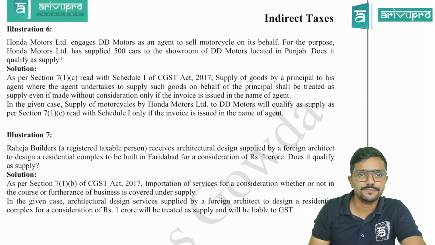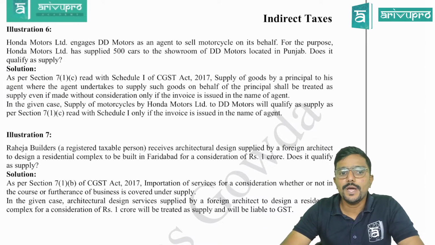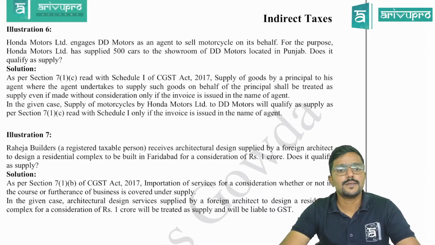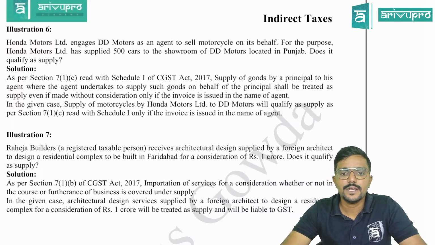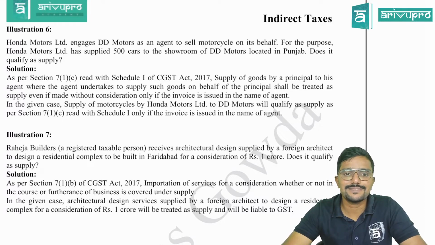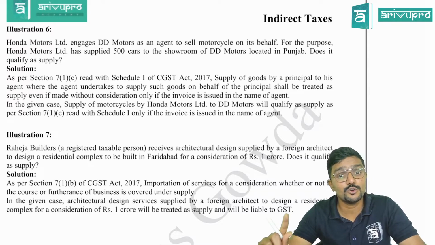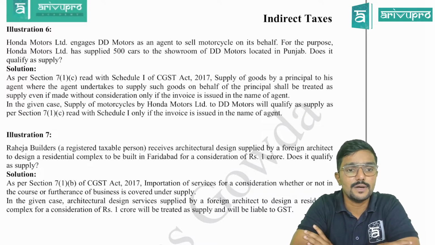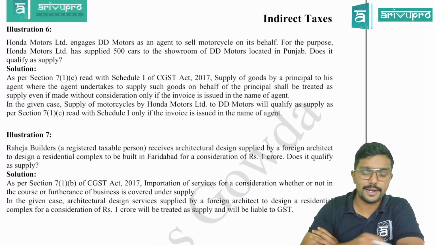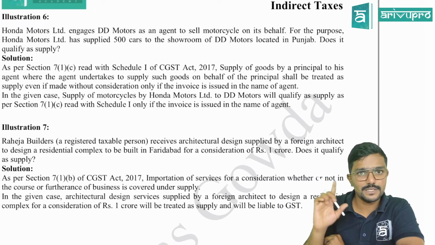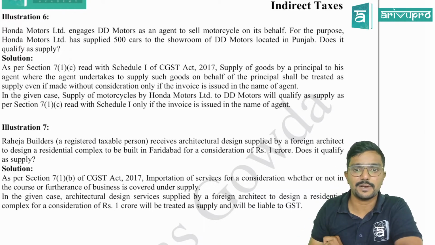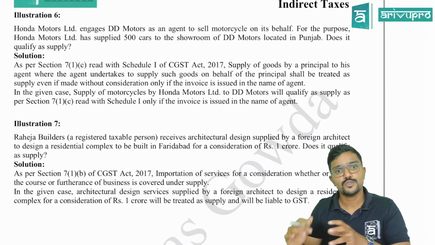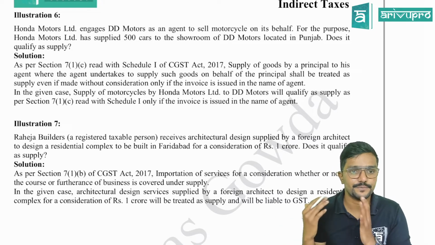Next illustration. Honda Motors Limited engages DD Motors as an agent to sell its motorcycles on its behalf. For the purpose, Honda Motors Limited has supplied 500 motorcycles to the showroom of DD Motors. So goods are supplied from principal to agent in Punjab. Does it qualify as supply? If the invoice is issued in the name of the agent, definitely it will be a supply. But that clarity is not given in the question. So you need to explain it in the answer.